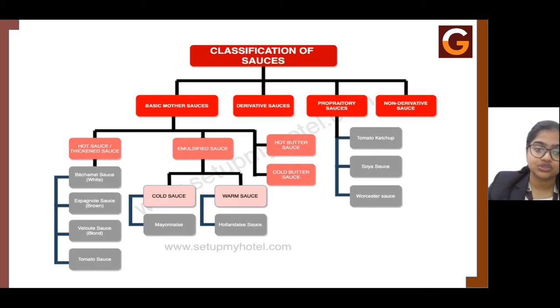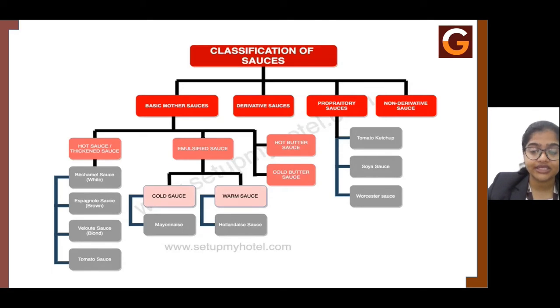Next one is the cold sauce. So in this cold sauce, you have the mayonnaise sauce. Now this is a simple mayonnaise sauce which is derived with emulsification. As mentioned earlier, to make this mayonnaise sauce, egg and olive oil are the most important factors, because when you're adding egg and olive oil, it creates an emulsification, and then you get the mayonnaise sauce. Based on this, you can add flavors during the emulsification to get a flavored mayonnaise sauce.